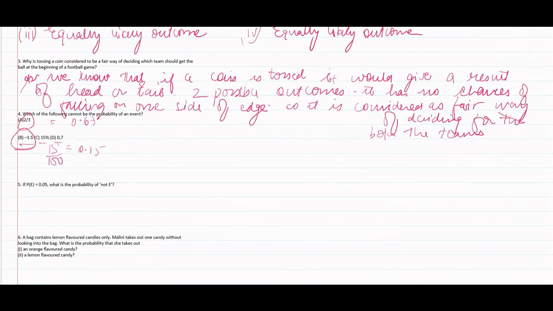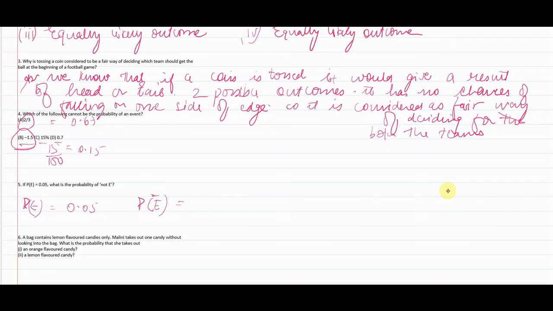Let's move to fifth. If P(E) is 0.05, what is the probability of not E? Means probability of event E is given, that is 0.05. Now we are asked what would be the probability of E bar or E dash. This kind of question is regarding complementary event. We had learned the formula.